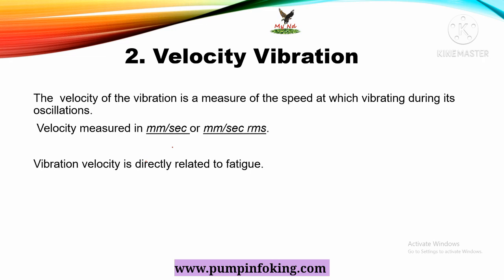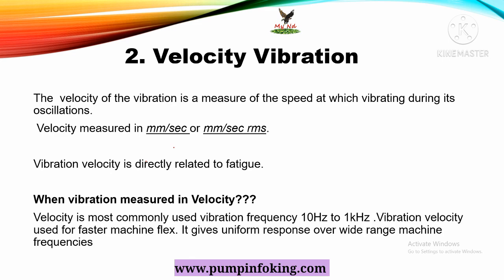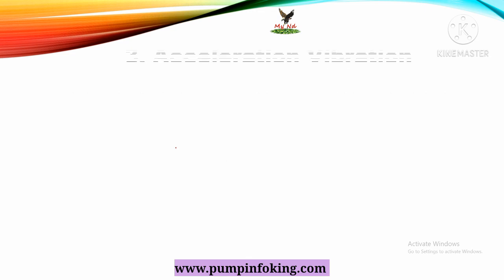Vibration velocity is directly related to fatigue. Velocity is the most commonly used measurement for vibration frequencies from 10 Hz to 1 kHz. Vibration velocity is used for faster machines. It gives a uniform response over a wide range of machine frequencies.